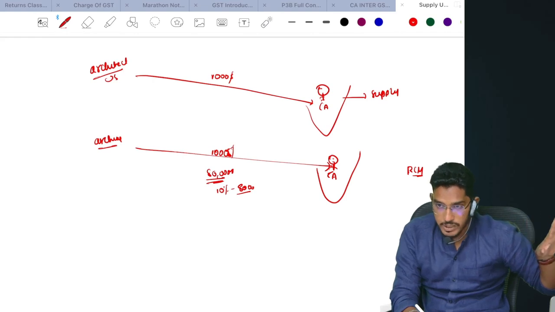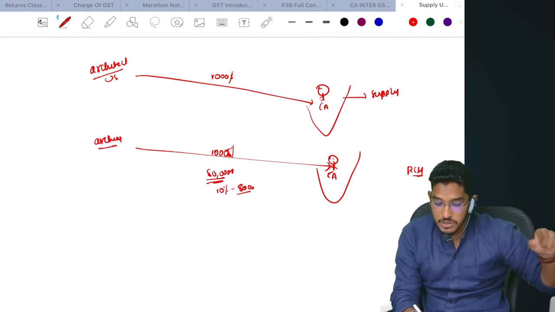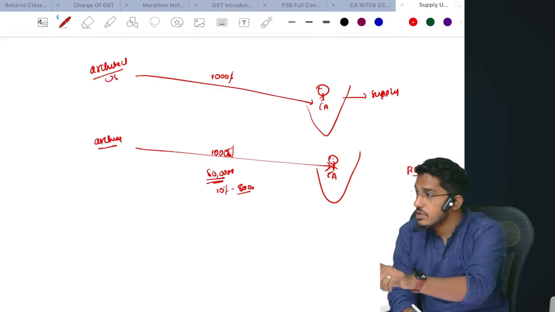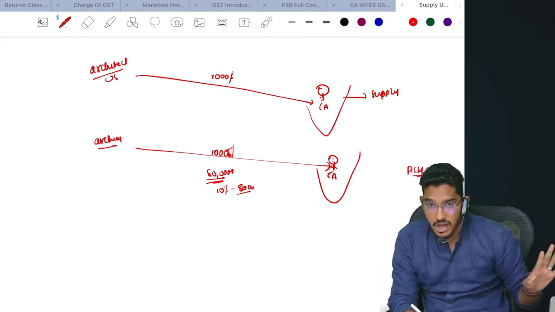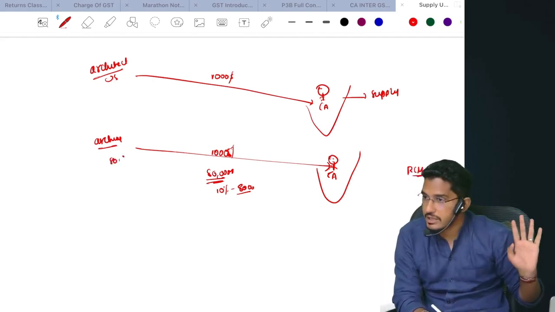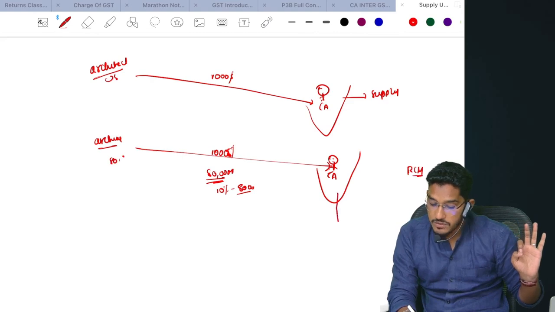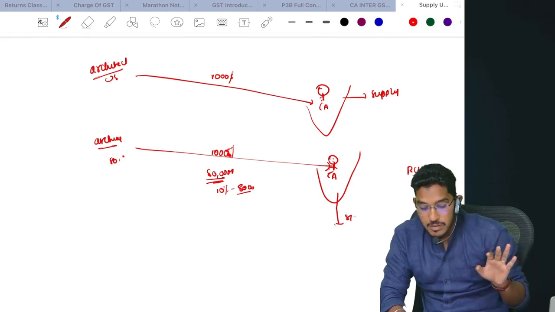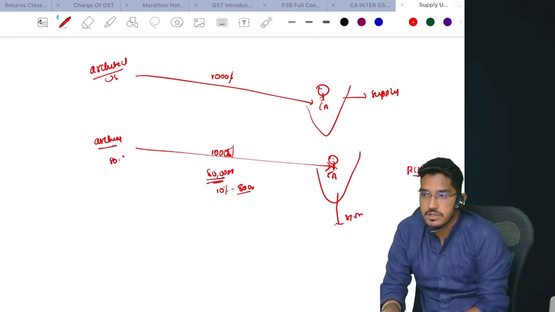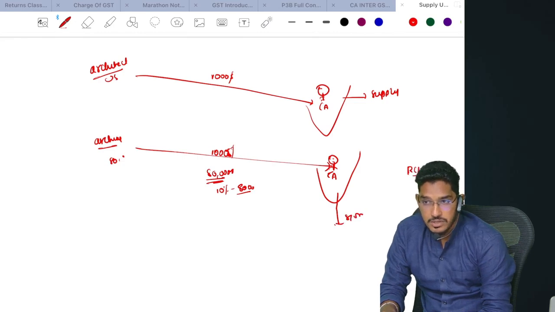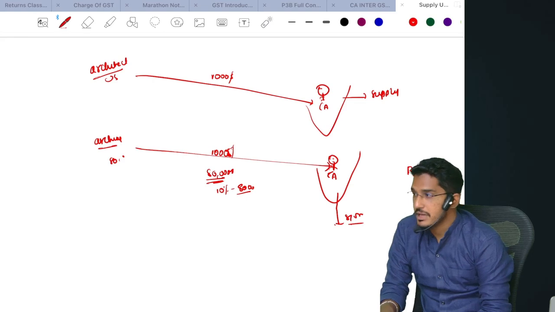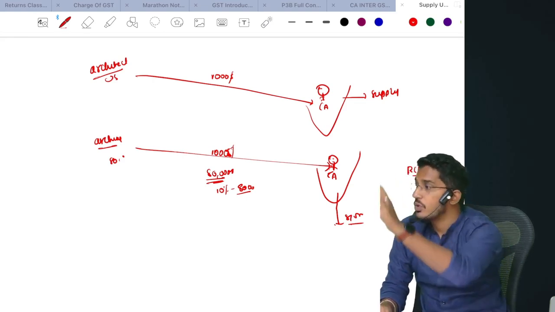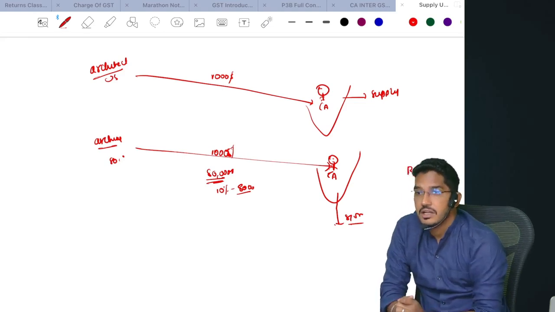But that is not quite possible. So what the government has told is, dear recipient, you do one thing. You pay only the value of the goods or services to the supplier. How much? 80,000 only you pay to the architect. But whatever amount of GST you should have paid to the supplier, you don't pay to the supplier. That amount of GST you directly come and deposit with us. So this we call a reverse charge mechanism, where a recipient will have an obligation on his head to go and deposit the amount of GST with the government.